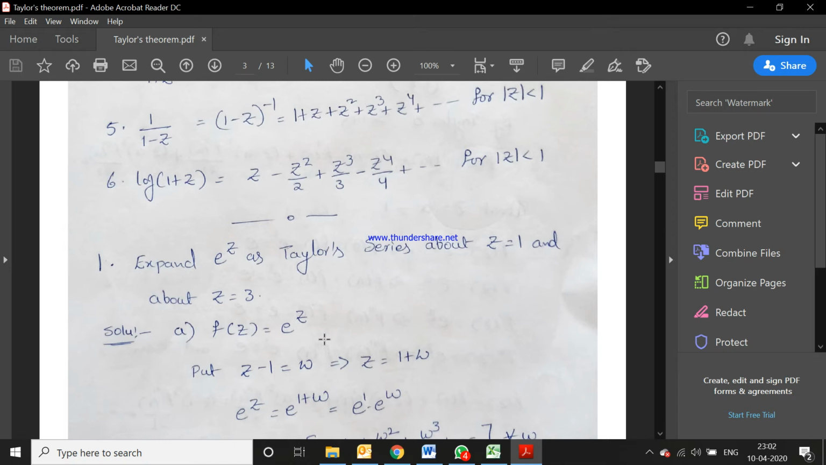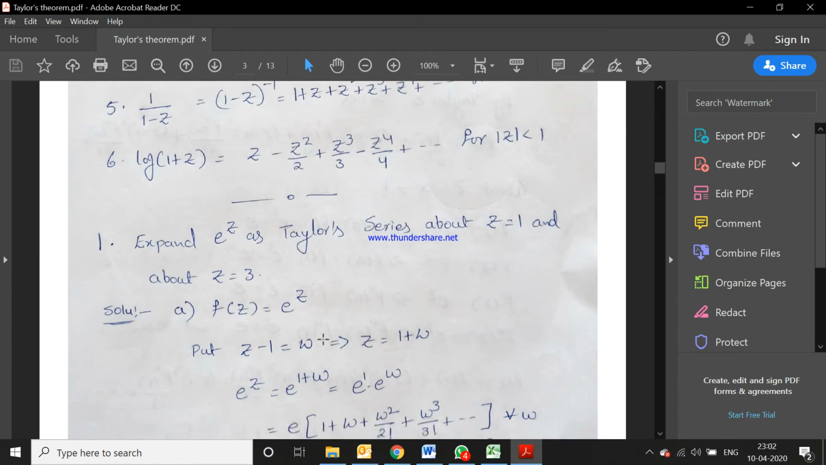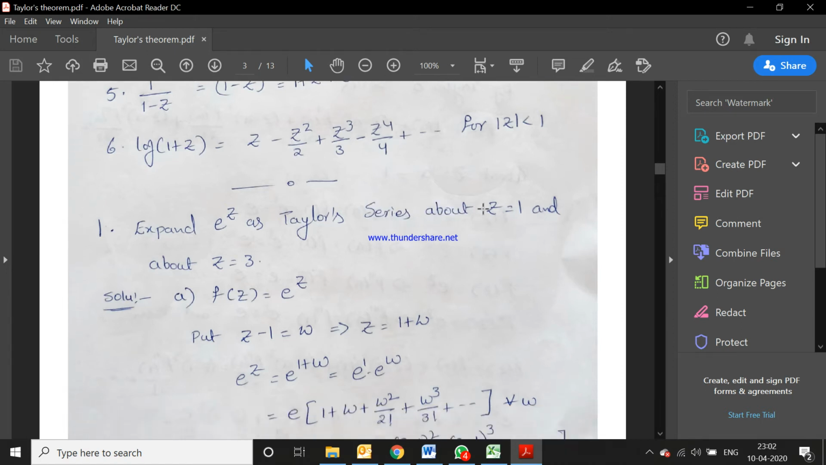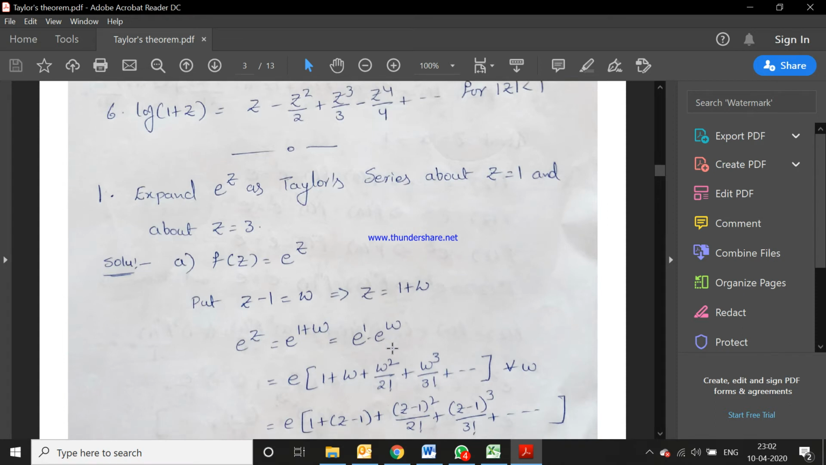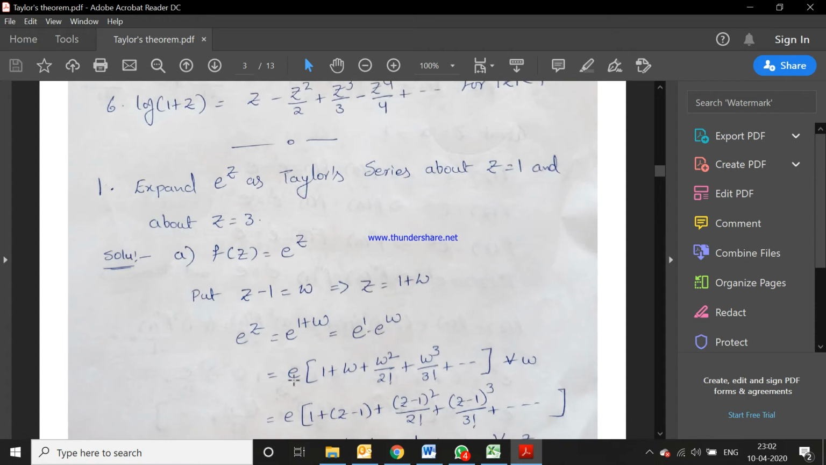Here you can write the Taylor series in two ways. First way is, z minus 1 power series we want. So directly we can take z minus 1 is equal to w, z is equal to 1 plus w. Substitute in our given function, e power z is equal to e power 1 plus w, because we are substituting z is equal to 1 plus w. So then, all of you know e power a plus b is equal to e power a into e power b. So e power 1 into e power w. So e power 1 is constant, e constant, right outside.